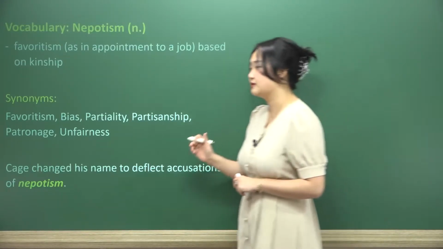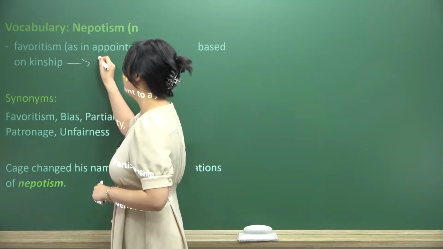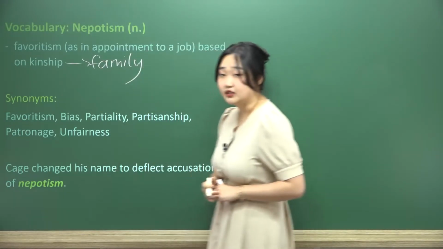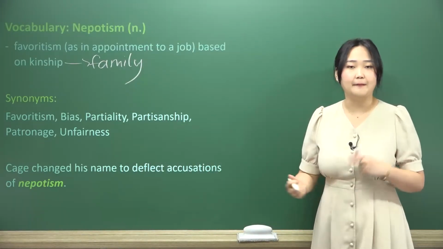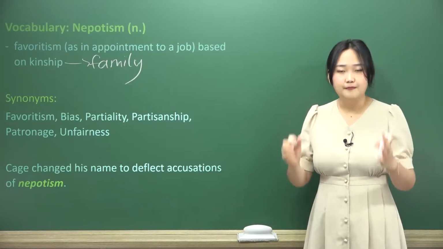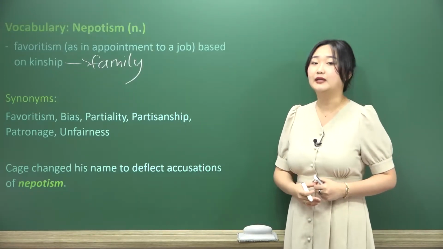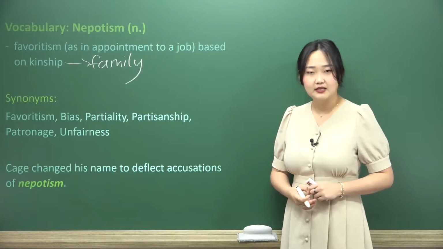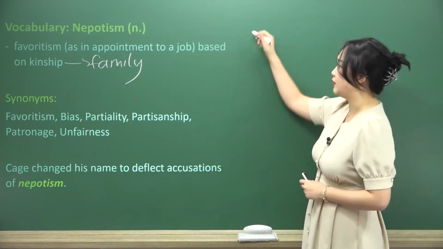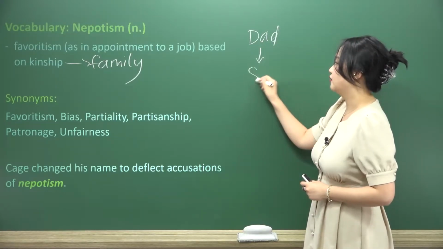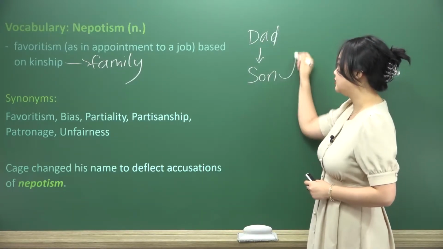And then let me just clarify here. Kinship meaning family, okay? It can be blood relation, yes, but it can also just be by marriage or some kind of familial relationship, okay? Family relationship is how we tend to see nepotism. Nepotism also does go from top down, so it would be like a dad going down and saying, hey, to my son, you need to go up as well.